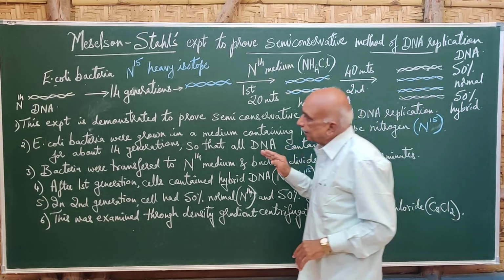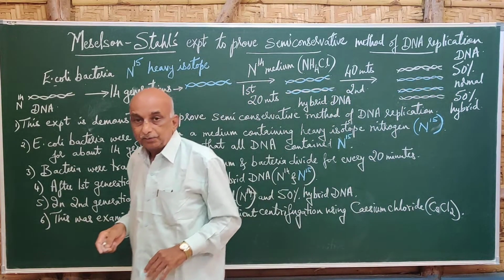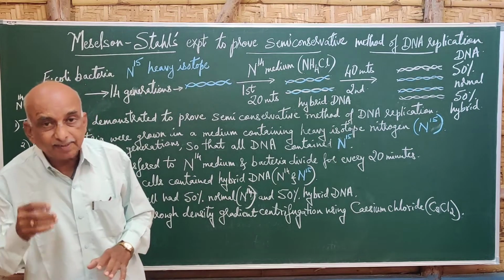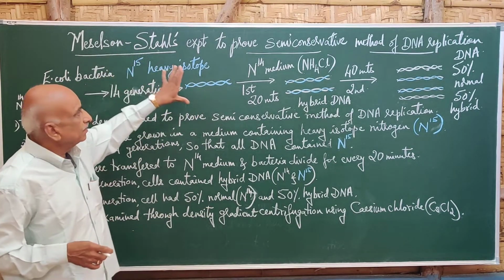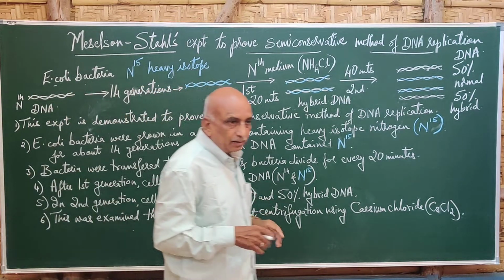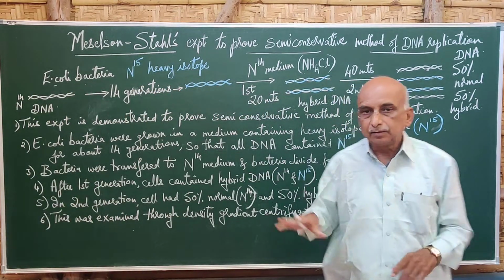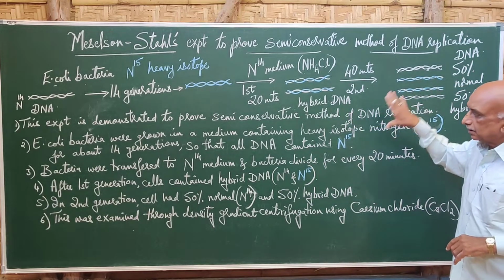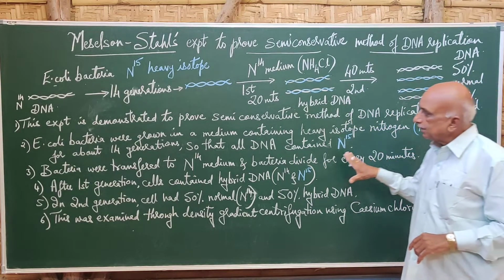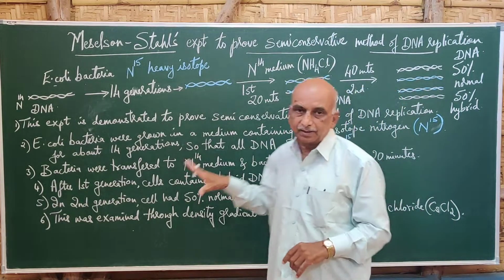So this proves that DNA replication, which was proposed by Watson and Crick, is semi-conservative. Meselson and Stahl successfully did this experiment to prove the semi-conservative method of DNA replication. Thank you.